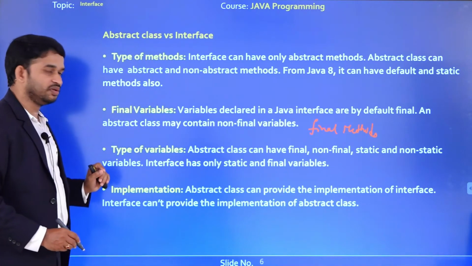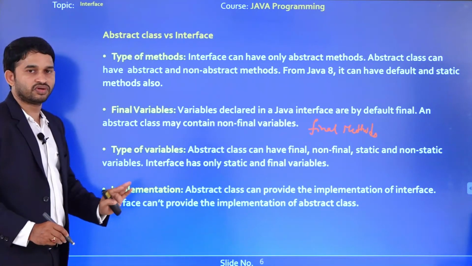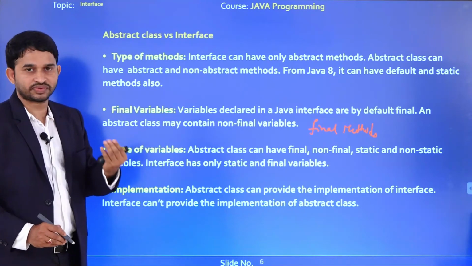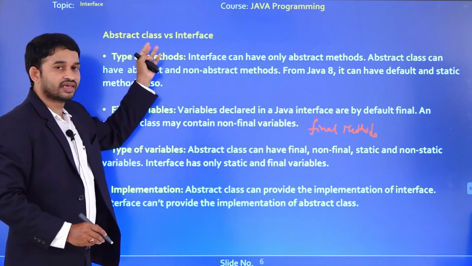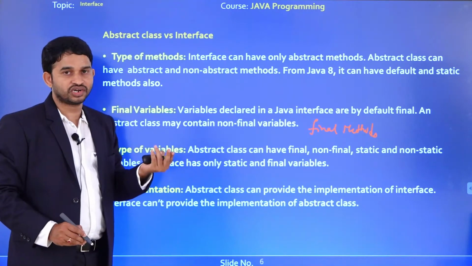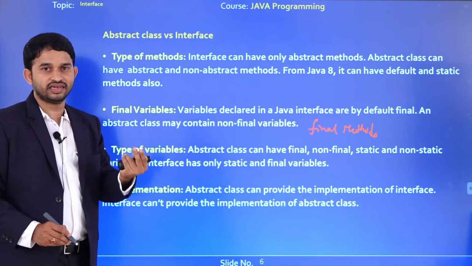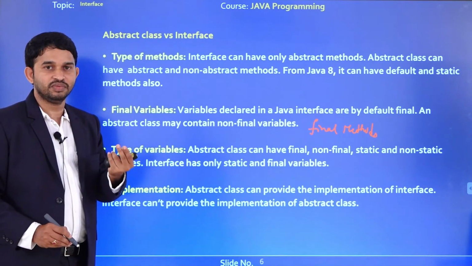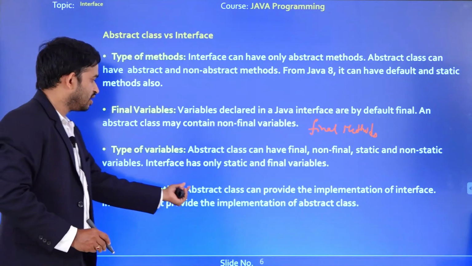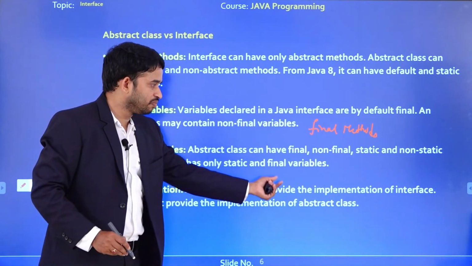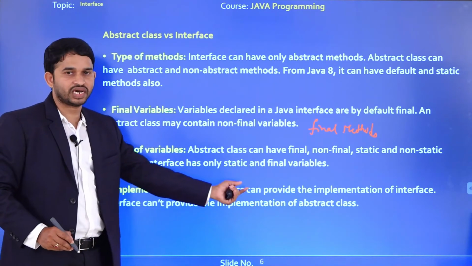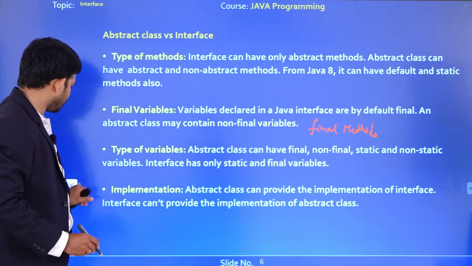The next one is implementation. So both don't contain implementation when we are declaring all the methods as abstract, but an abstract class can allow 50% or 0 to 100% abstraction, right? Means it contains implementation of some methods or doesn't contain implementation of other methods. So that is the reason an abstract class can provide the implementation of an interface. An interface cannot provide the implementation of an abstract class. Okay. The next one here is